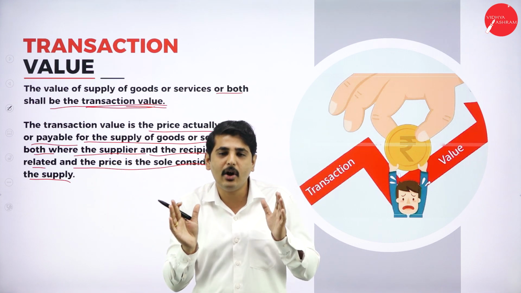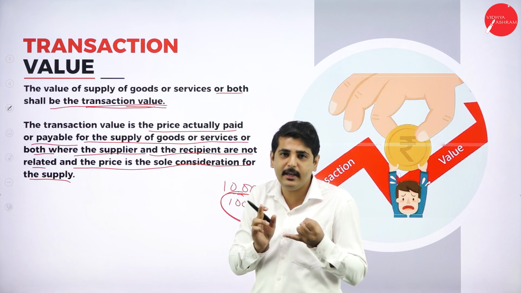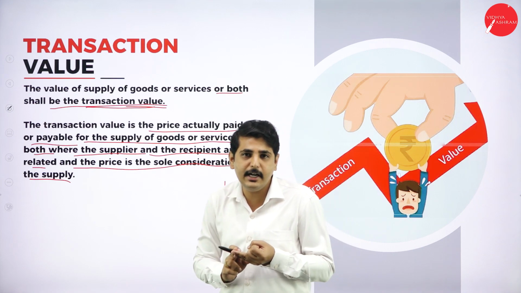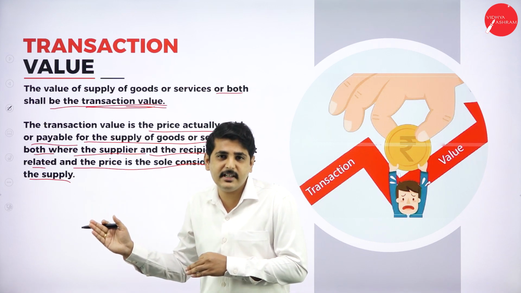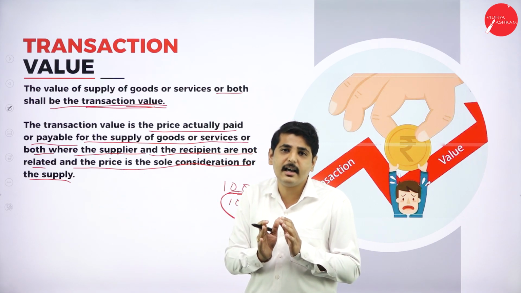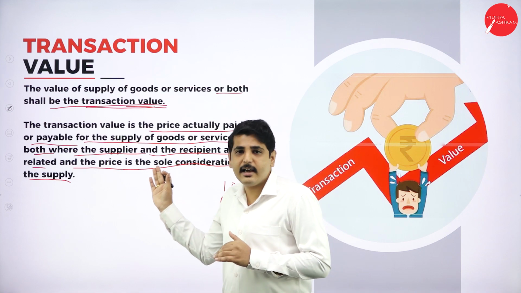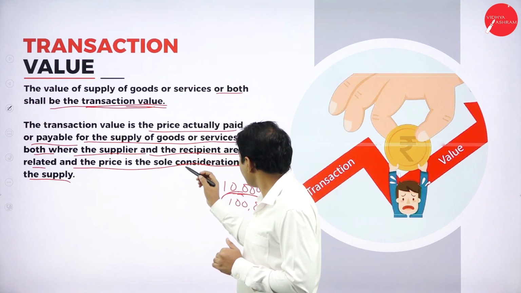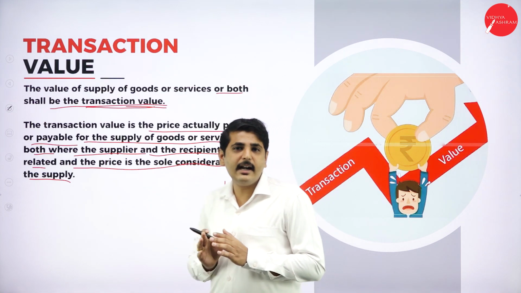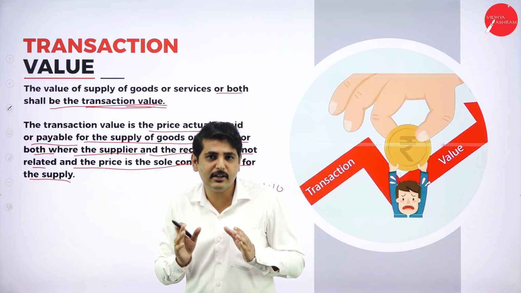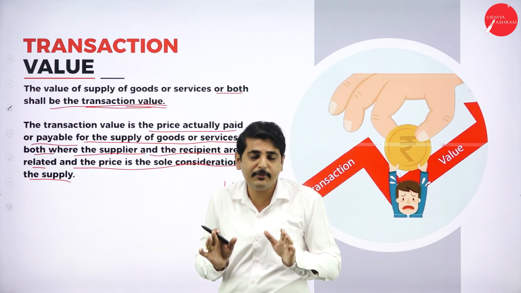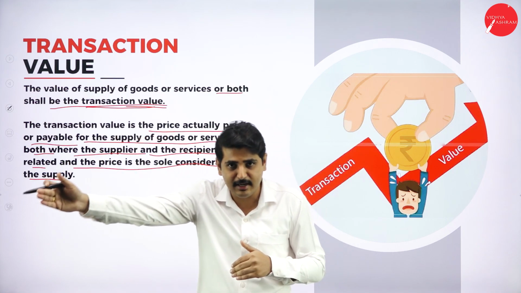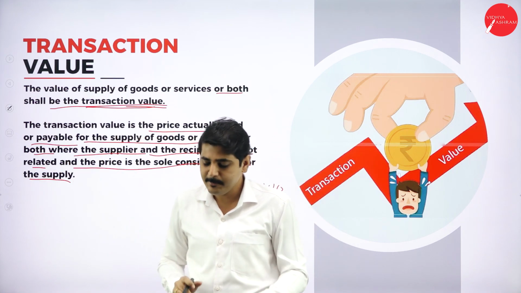He should not be a related person. A related person may be an institution, an individual, the same business, or a person related to the same business. This is considered a related person. The recipient should not be a related person. For example, if I send the goods to my own branch, then it is not considered a supply. If I send the goods to my customer, then it is called a supply.